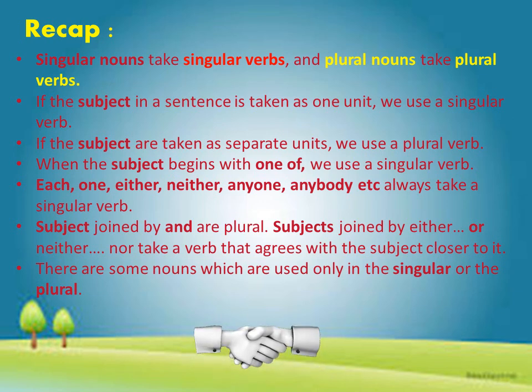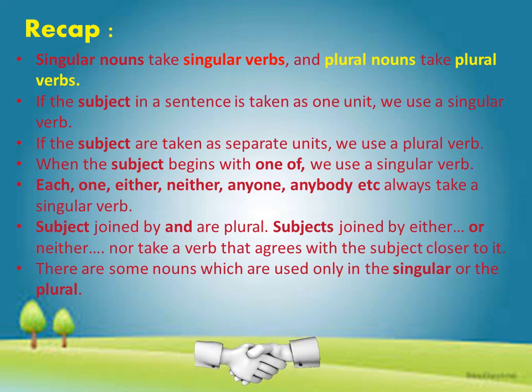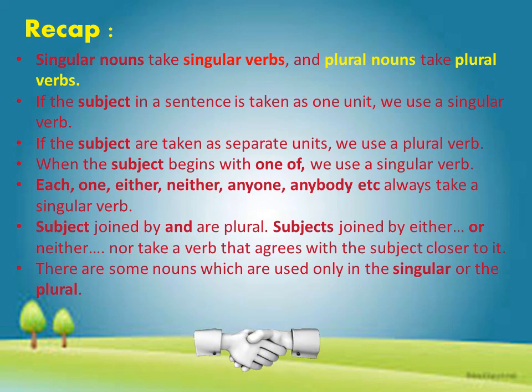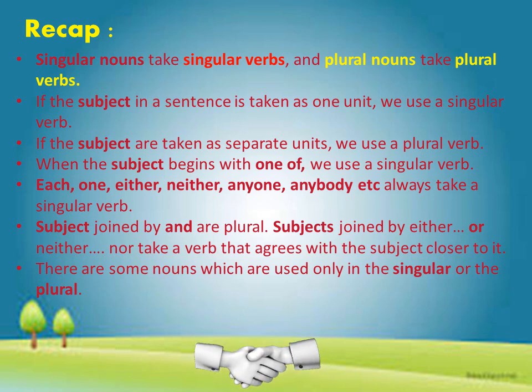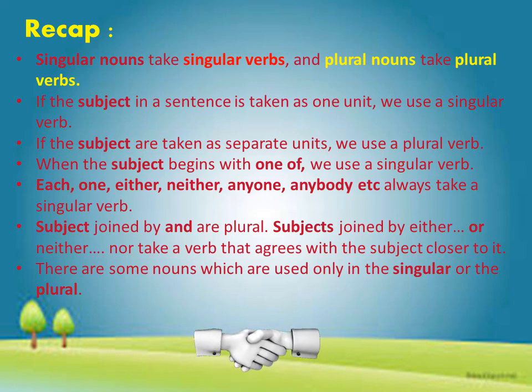And with words like each, either, neither, anyone, anybody, somebody, someone, everyone, everybody, no one, nobody, or one, we always take a singular verb. Subjects joined by and are plural, and for subjects joined by either-or or neither-nor, we take the verb that agrees with the subject closer to it. And there are some nouns which are used only in a singular or the plural form.